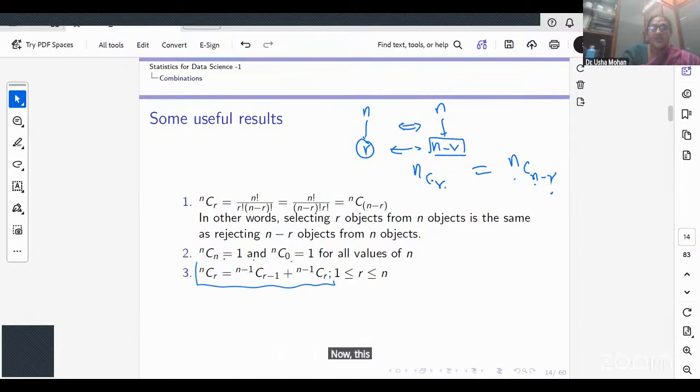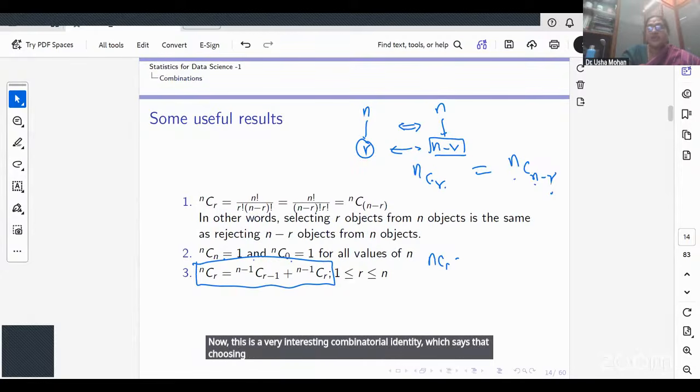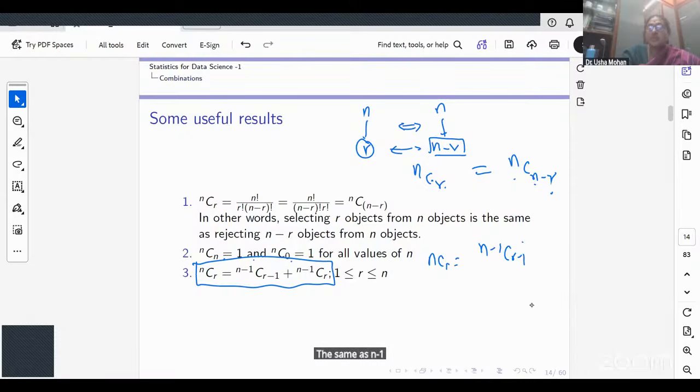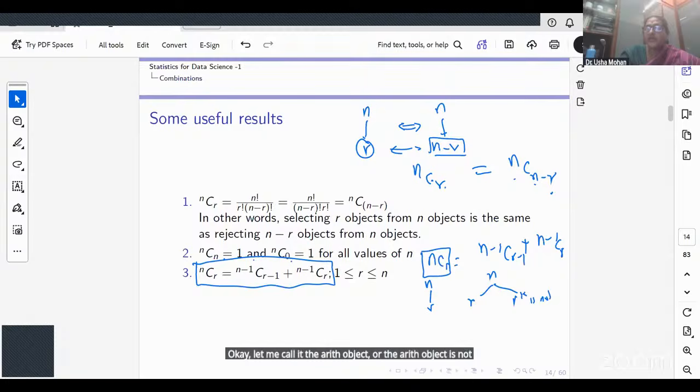Now this is a very interesting combinatorial identity, which says that choosing R objects from N is the same as N minus 1 choose R minus 1 plus N minus 1 choose R. Now what is this? For N choose R, I have N distinct objects and I'm choosing R from it. Now fix some object. When I fix some object, I can split this N choose R into two cases: that object is present, or that object is not present. Would you all agree with me? It is present or not present.